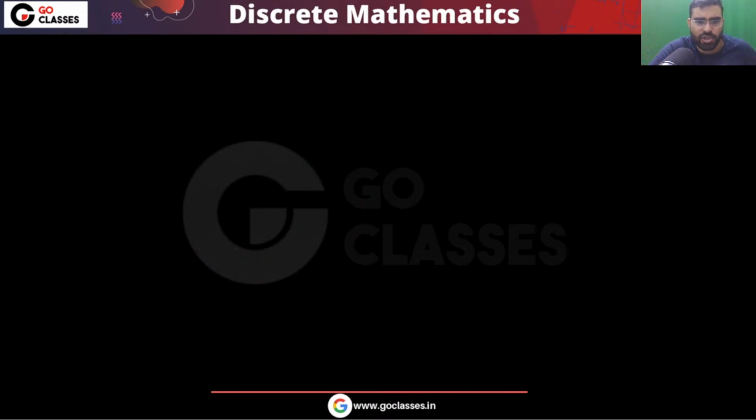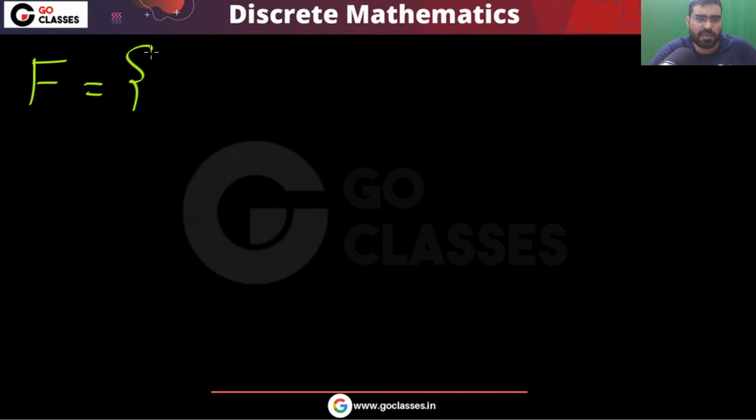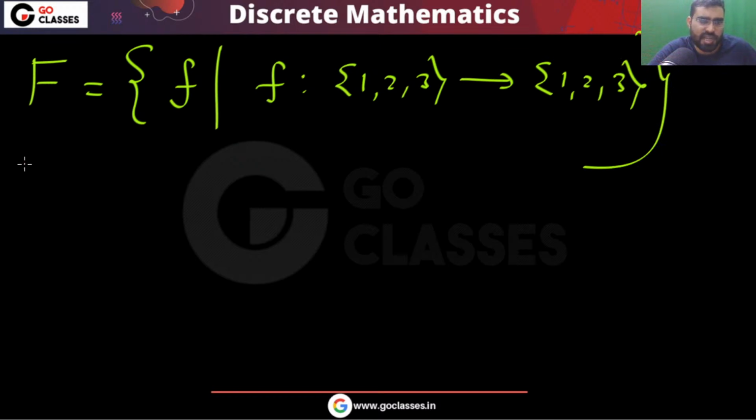What is the cardinality of F? First you understand F only. Focus on the base set F. In this you have all the functions from {1, 2, 3} to {1, 2, 3}. So what is the cardinality of capital F?